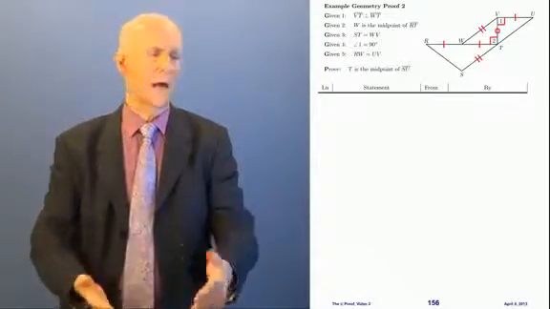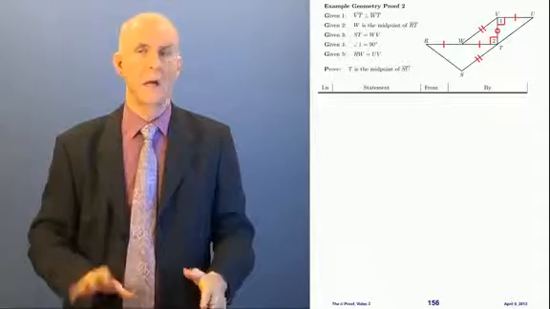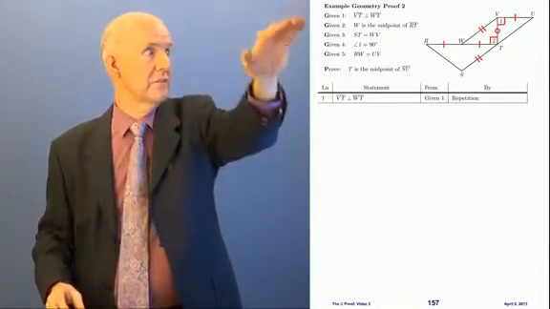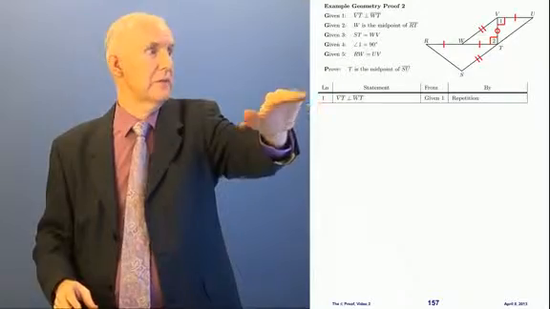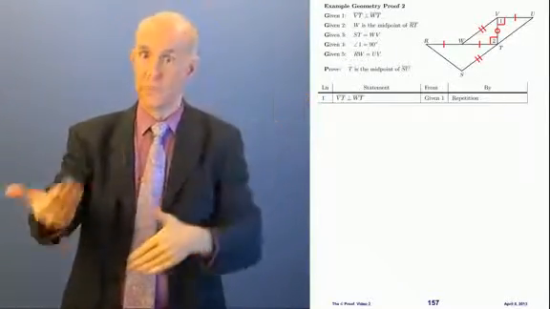And by the way, I'm not going to put that repetition rule down there anymore. It's so simple, I'll just leave it out. I'm just going to go ahead and write given 1 down here, which says that VT is perpendicular to WT. Where does that come from? From given 1 by the rule of repetition.